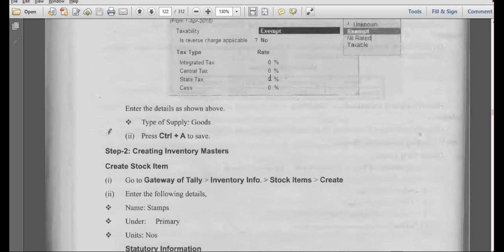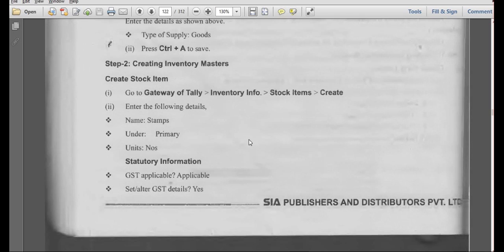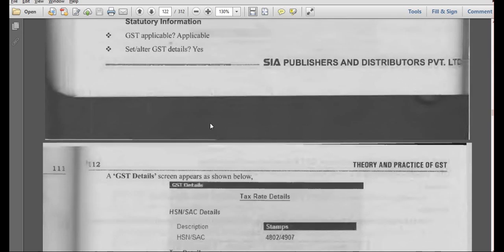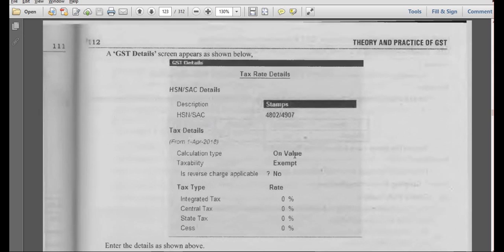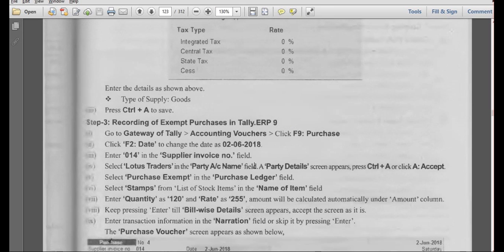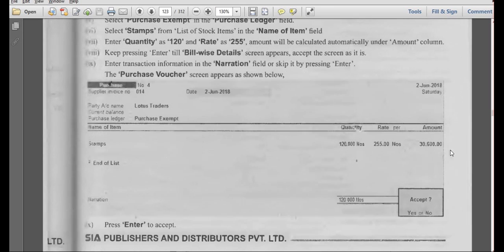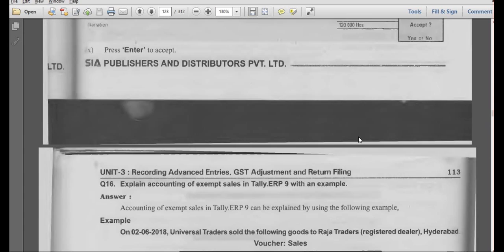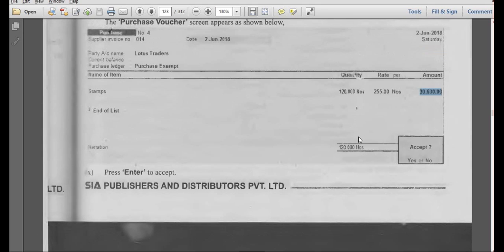Stamps primary, GST is applicable, here we will write exempted. So when we are entering the transactions in the voucher, we don't have any tax. So the direct amount, 30,600, is what you have to pay to that particular person from whom we have purchased. Is it clear?